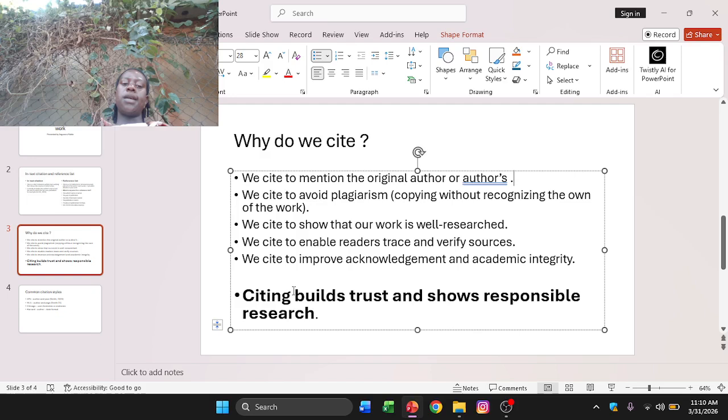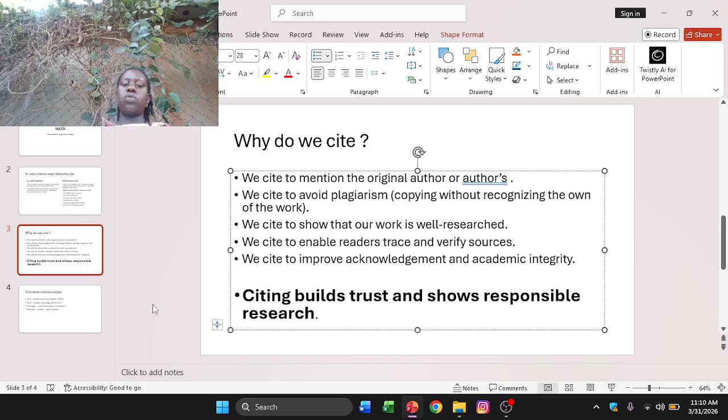Citing builds trust and shows responsible research. Yes, once you cite, someone will trust in you that this one looked for work, and then someone will be like, yes, this person was responsible for the research they were given to do, which builds confidence and makes you honest to yourself.